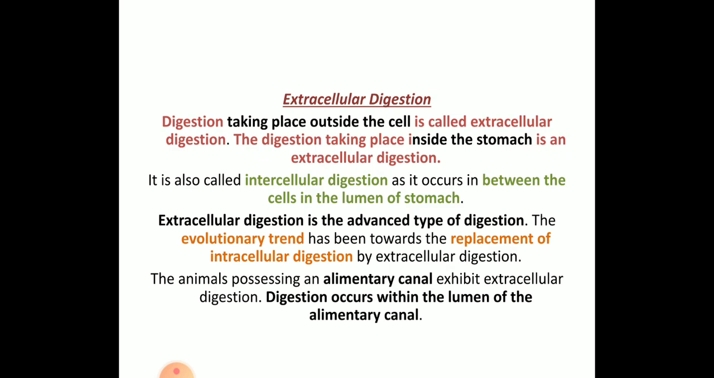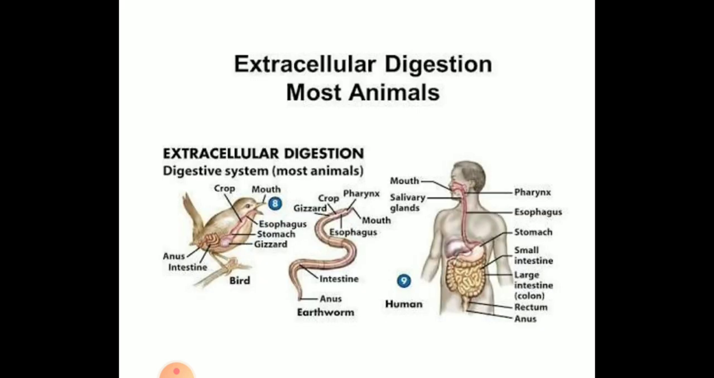replacing the intracellular type of digestion in different types of animals, because the animals possess an alimentary canal and also exhibit extracellular digestion, the digestion that occurs within the lumen of the alimentary canal. So here we'll be discussing the types, and how extracellular digestion takes place in humans. First we'll be studying the alimentary canal.